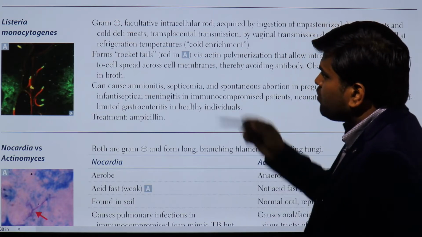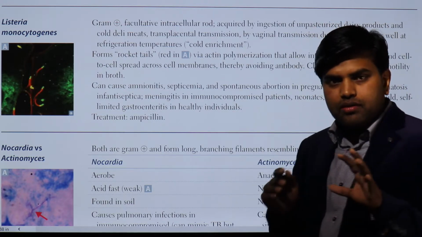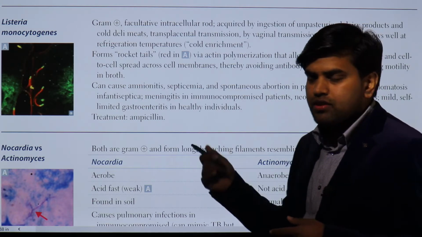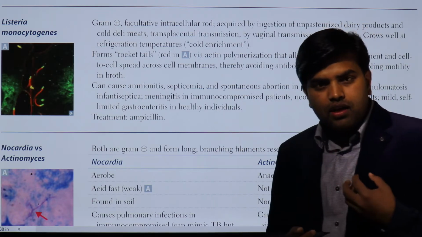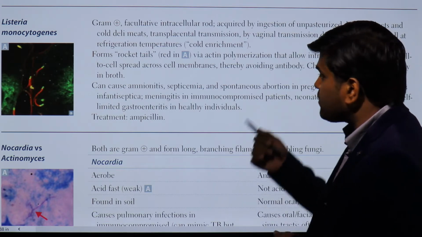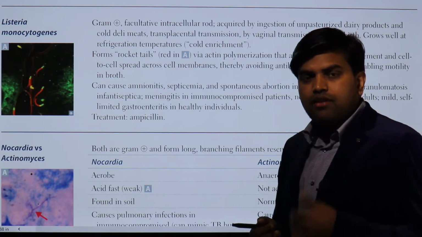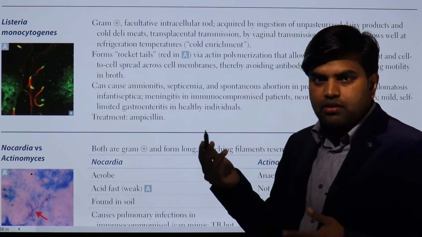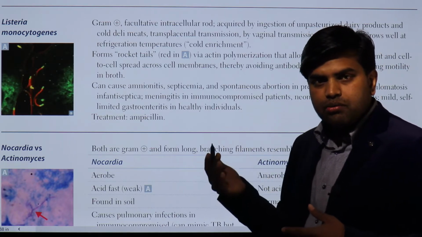Okay. Listeria monocytogenes is one of the important bugs that usually contaminates food. We get infected when we consume contaminated food, and if we are immunocompromised, it may cause meningitis, in older people and immunocompromised people.